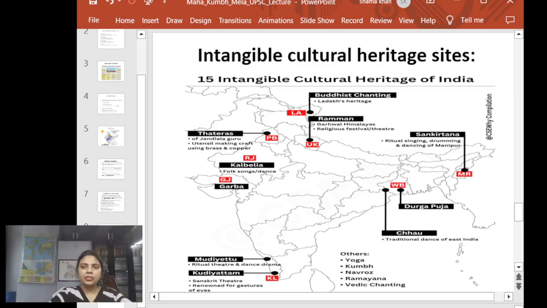And here I have given the list of 15 intangible cultural heritage elements which you can use, and you have to memorize it. I remember in the Haryana PCS examination I saw a question where they asked not only whether they have been given this tag or not, but also in which year they were given this tag. Like yoga was given the intangible cultural heritage tag of India, in which year. So I request you all to look after it.